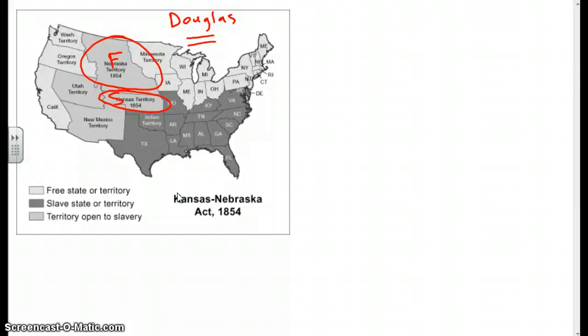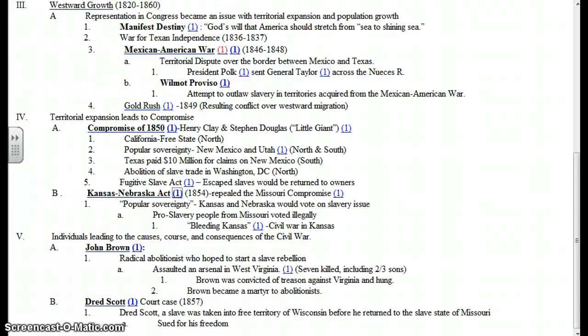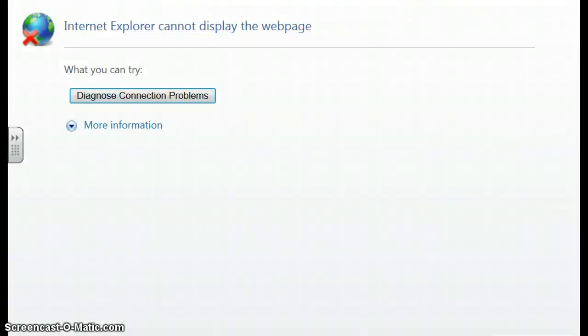The problem was people in Missouri, which was a slave state, illegally entered the territory of Kansas and voted in the elections for Kansas to be a slave state when they did not have a legal right to do so. A civil war broke out in Kansas, and Kansas became known as Bleeding Kansas. And a lot of people were injured and killed in Kansas, and this was a very good example of it, and it led to a lot of the distrust between the North and the South.